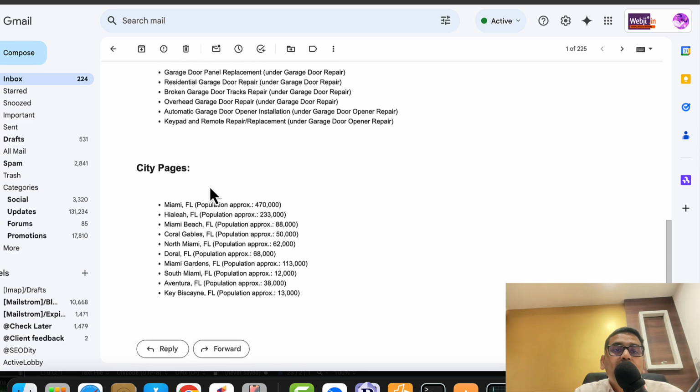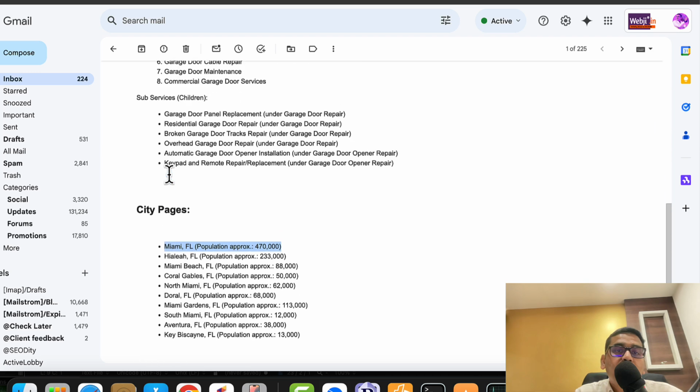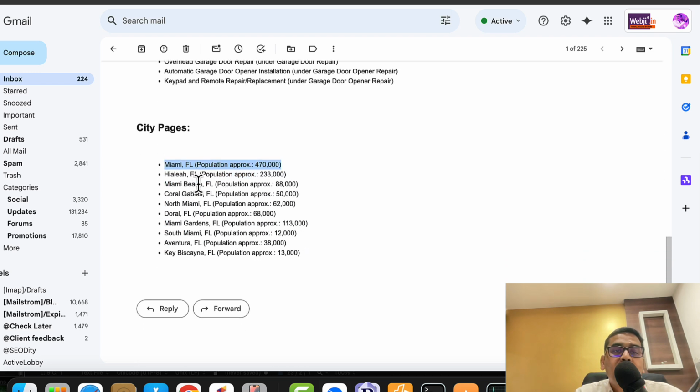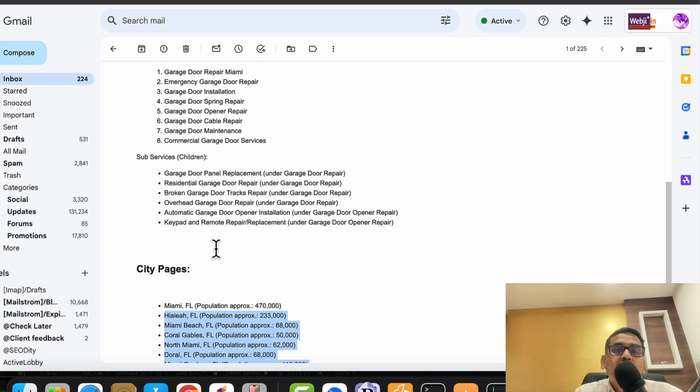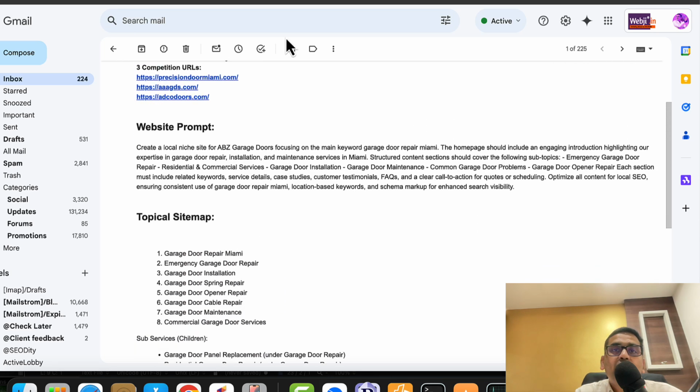Now suppose you can create the area we serve, and then Miami. Of course, Miami is your main focus, so you can skip it if you want, because your home page would be for Miami, but it is also giving you approximate population and all those nearby cities. So this is very good data, and let me just share with you my way of how I create the SEO content, which is super optimized.